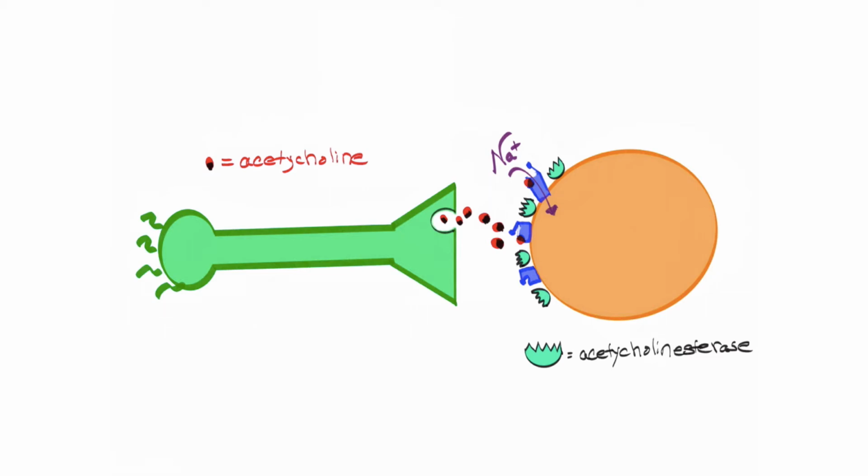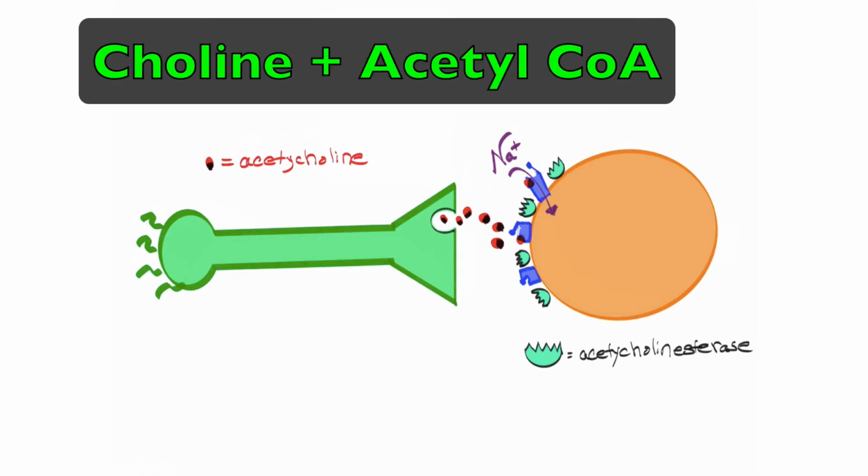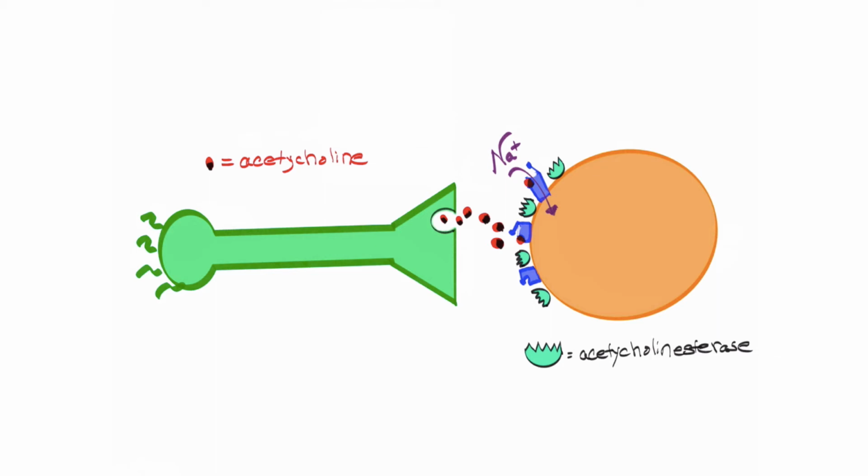Keep in mind, acetylcholine is a combination of two molecules, one known as choline, the other one known as acetyl coenzyme A. Acetyl coenzyme A is an intermediate of the citric acid cycle, which we'll talk about in a subsequent video, but that's the pathway of cellular respiration, or I should say the intermediate phase of cellular respiration. But the choline can be recycled back into that neuron that released it, in this case, this green one. So that choline can be used again in this neuron to make some more reconstituted acetylcholine.